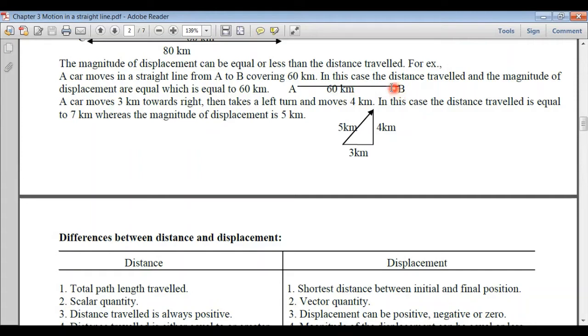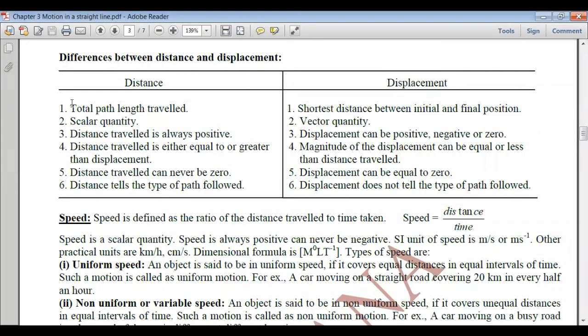Now let's study a few differences between distance and displacement. The first difference is the definition of them. The distance is defined as the total path length traveled by the moving object, whereas the displacement is defined as the shortest distance between the initial and the final position. The next is distance is a scalar quantity because it has got only magnitude, whereas the displacement is a vector quantity. It has got magnitude as well as direction. Distance traveled is always positive, whereas the displacement can be positive, negative or 0.